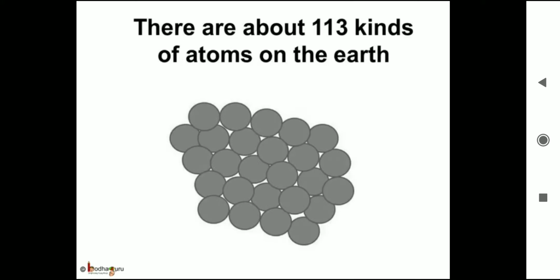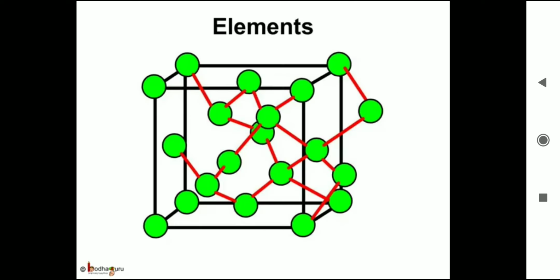You may think if there are two types of atoms in a molecule of water, then there must be million kinds of atoms present in the universe because there are so many things in the universe. What you think is right, but it's not exactly like that. It will sound very strange, but there are about 113 kinds of atoms on the earth. And by combining these atoms in different ways to form different molecules, we can make all the things in the universe.